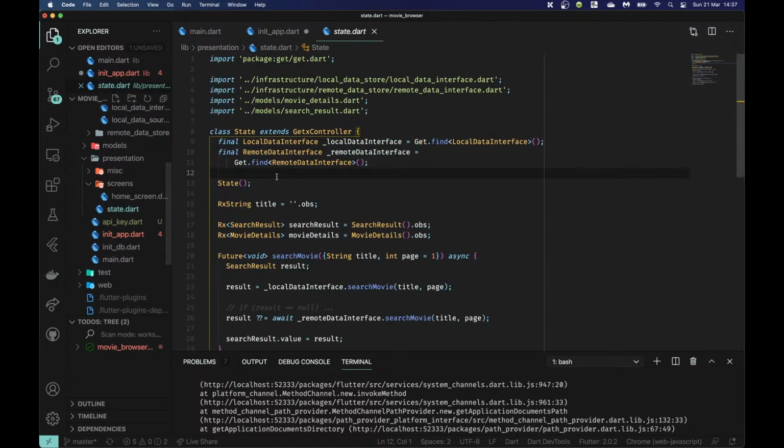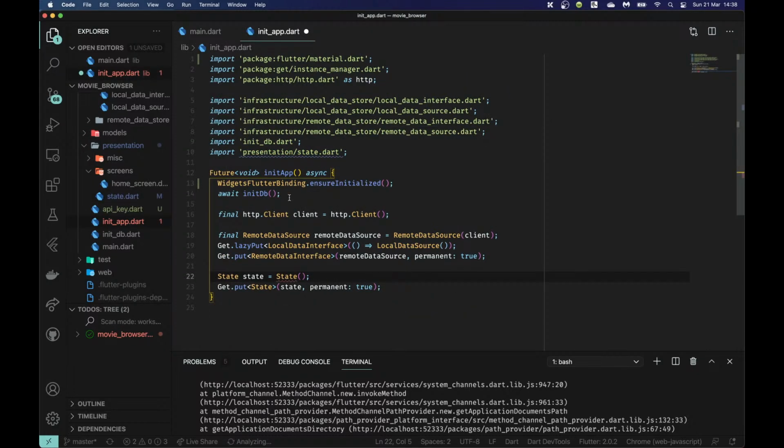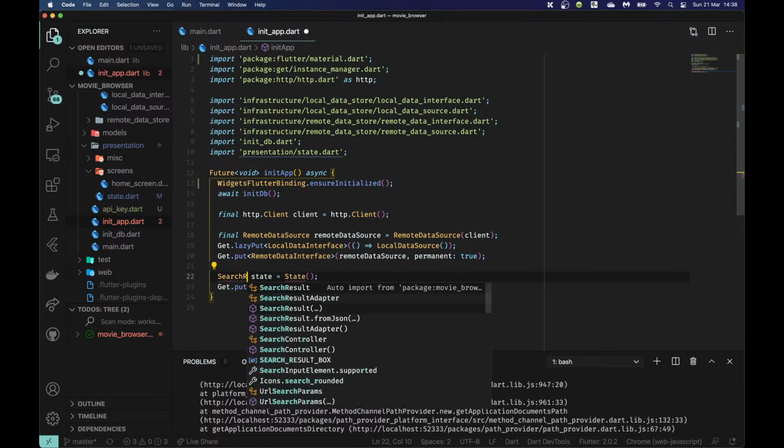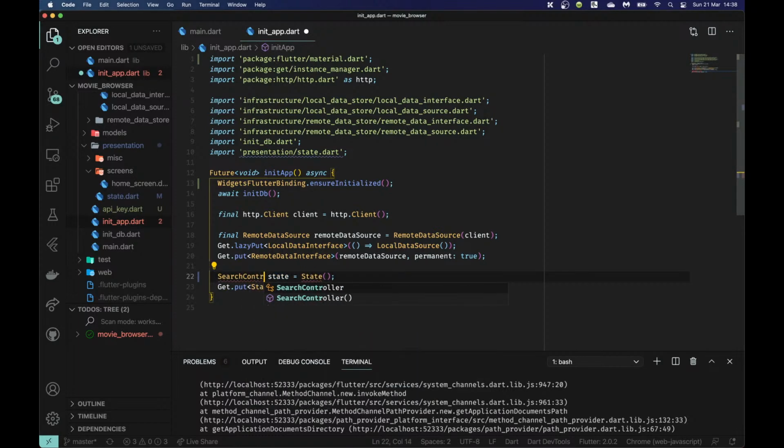Yeah. And sorry, I organized this a bit differently than how I would normally organize things, because I was trying to simplify things for you guys. I'm going to rename this from state to, let's say, search controller, because that's what it is. In most apps, you'd end up having different controllers for different things, right? And this is the one which deals with the actual searching. So I'm going to call that search controller, and as a result, this one needs to be renamed.